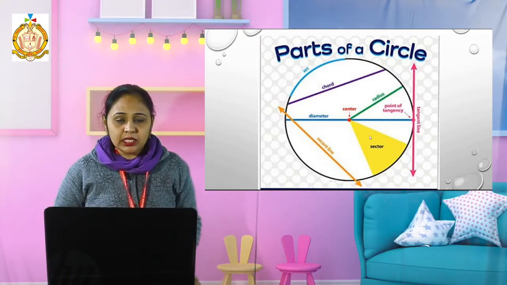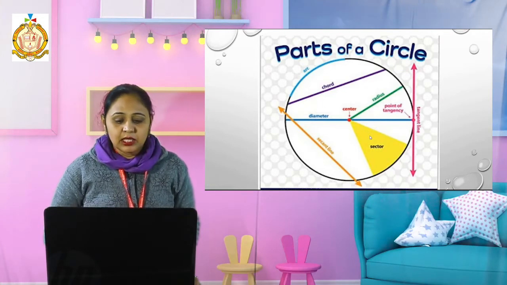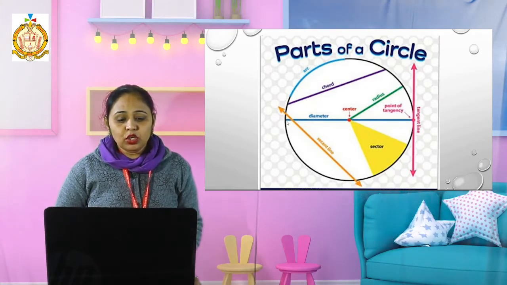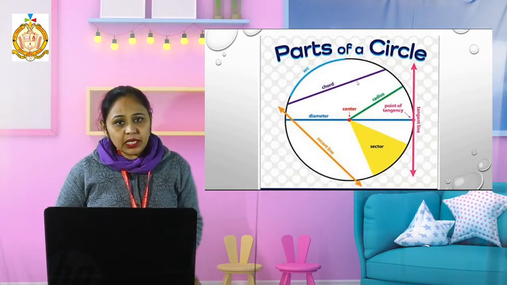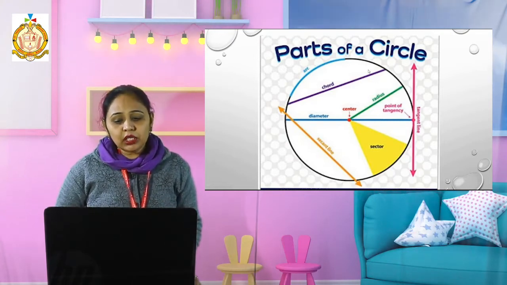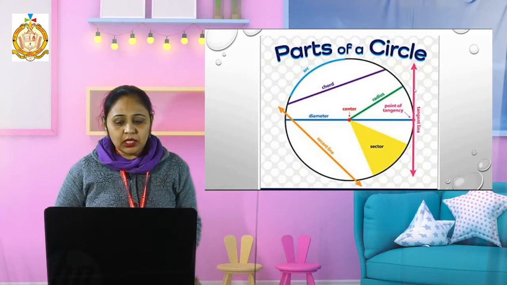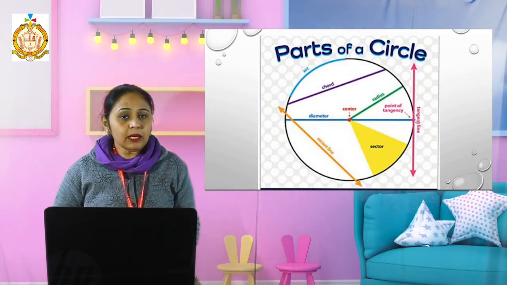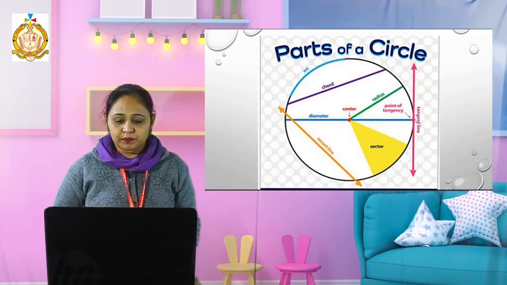Then when we cut like a slice, that is called a sector. Then when we draw a chord, that is called our segment. Clear, students? And one other thing, that is an outside line. When we draw a line from outside that touches the circle at only a single point, that is called the tangent of the circle.